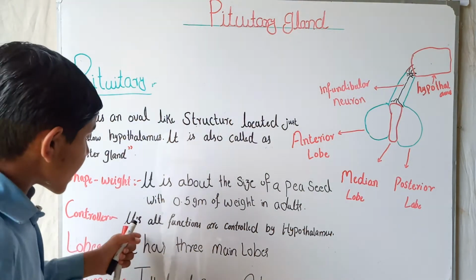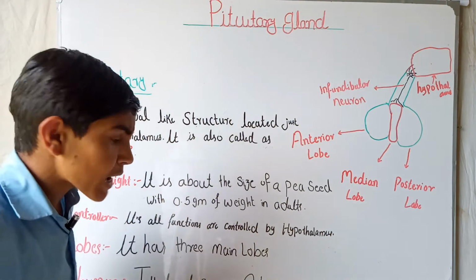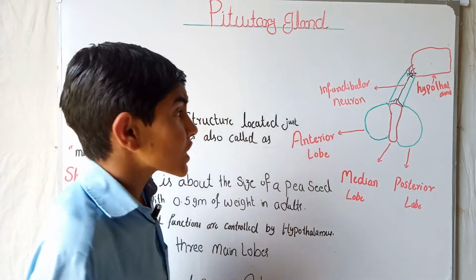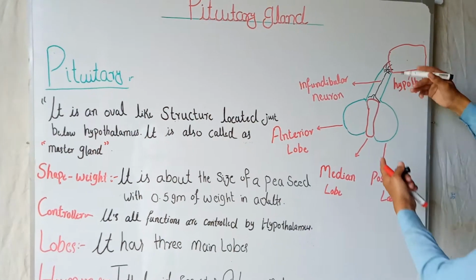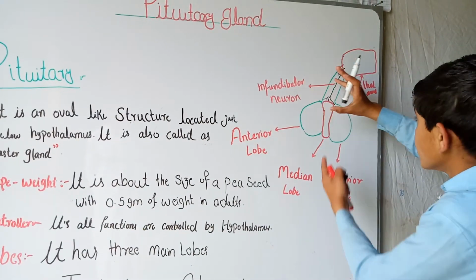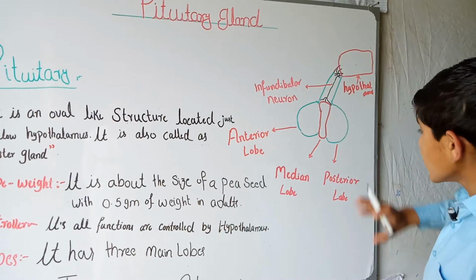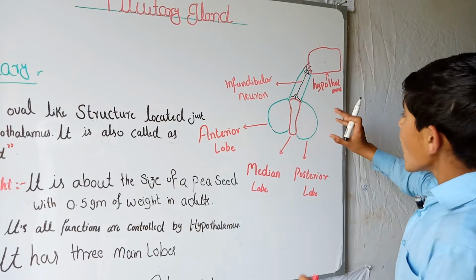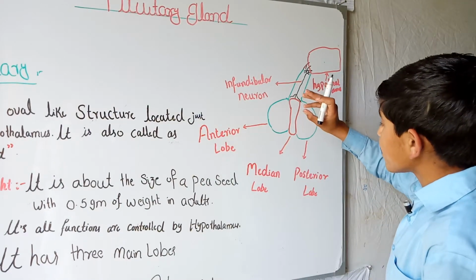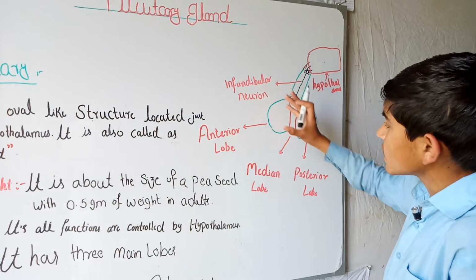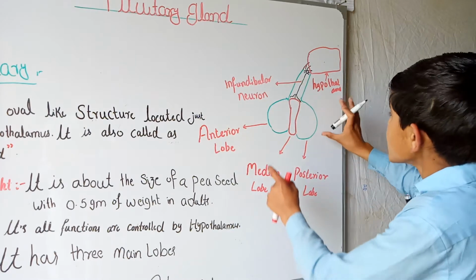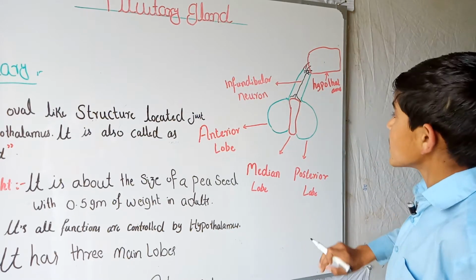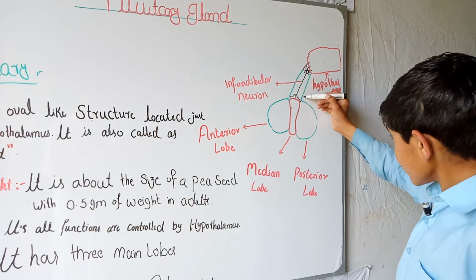Controller: all its functions are controlled by the hypothalamus. Students, it is attached to the hypothalamus through the infundibular neuron. So all the functions of the pituitary gland are controlled by the hypothalamus, and all the hormones present in the pituitary gland are secreted under the control of the hypothalamus through this site.